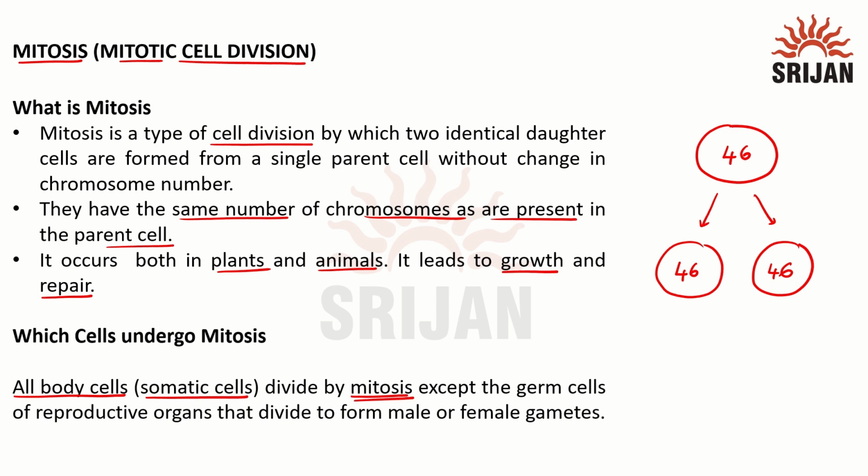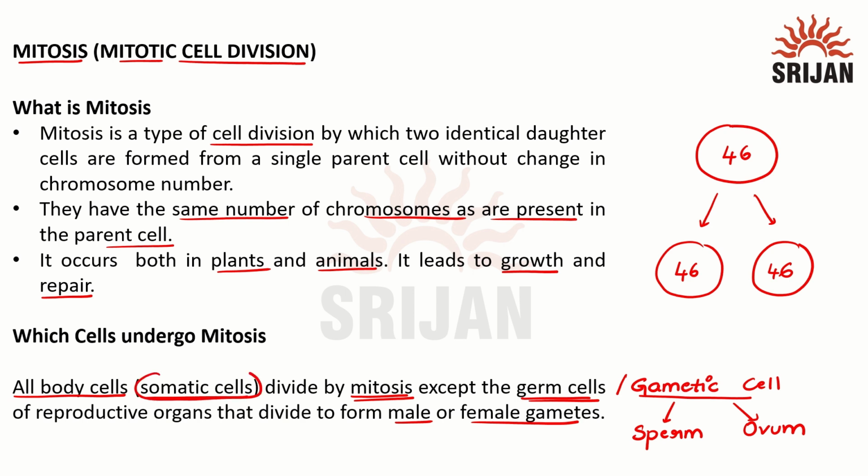So what is the other type? The other type is known as germ cell or gametic cell or gametes. Gametic cells will divide by the other type of cell division, that is meiosis. Except these gametes, that is male and female gametes, the sperm, which is a male gamete, and the egg cell or ovum, all other body cells are termed somatic cells and they divide by mitosis. Examples: skin cell, liver cell, epithelial cell, etc.